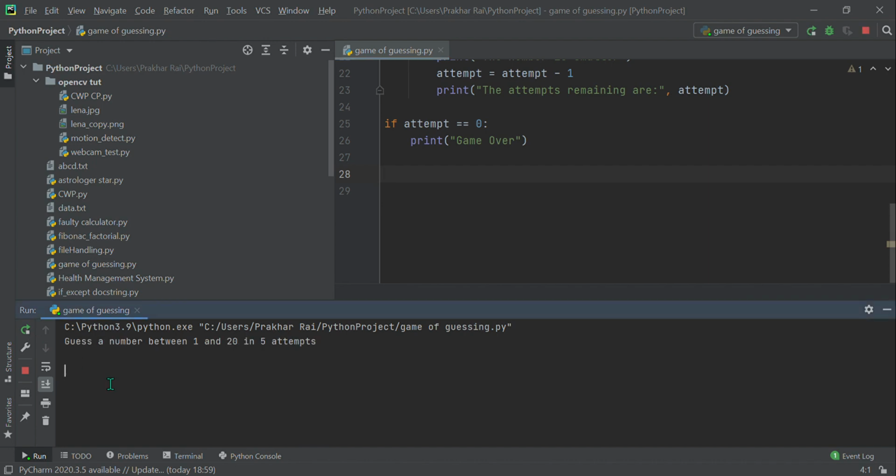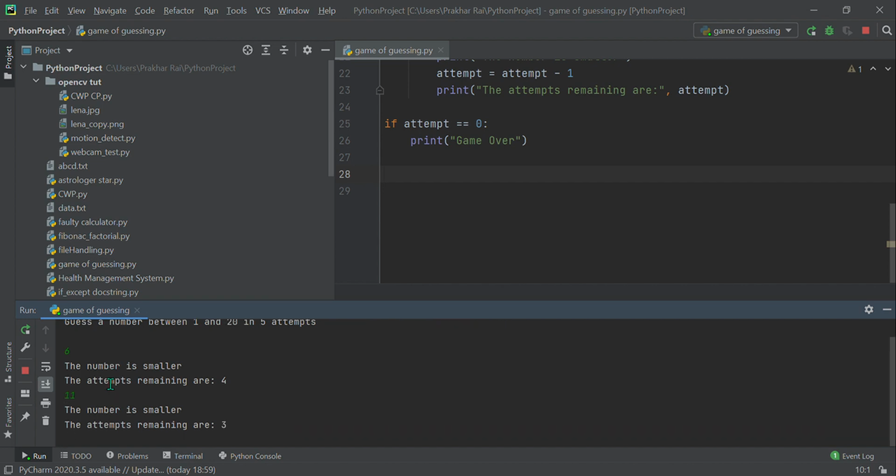So let's test more. Let's say 6. The number is smaller. Now I have to guess a bit greater. Let's say 11. The number is still smaller and the attempts are decreasing, you can see. Let's say I input 20. It should say greater, and it says the number is greater and the attempts remaining are 2.